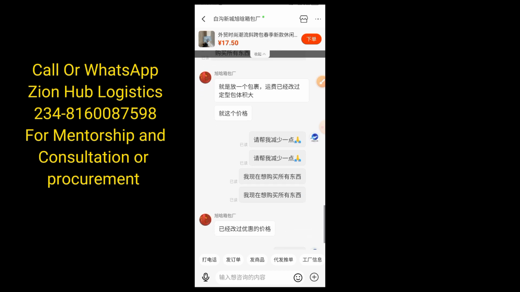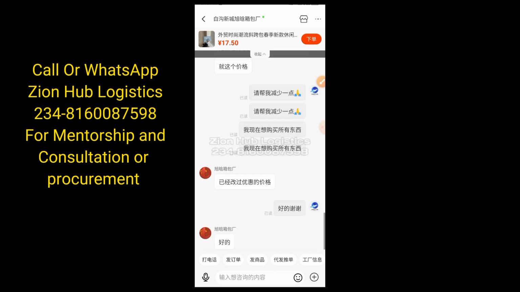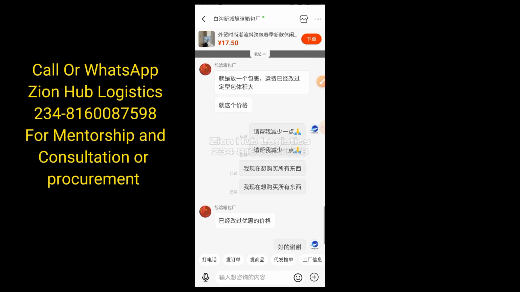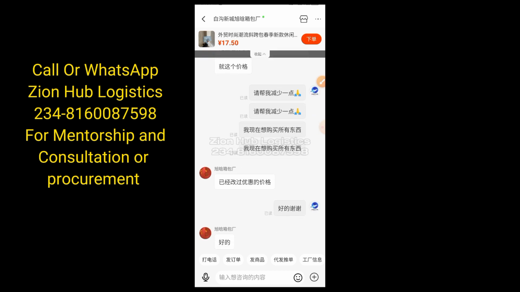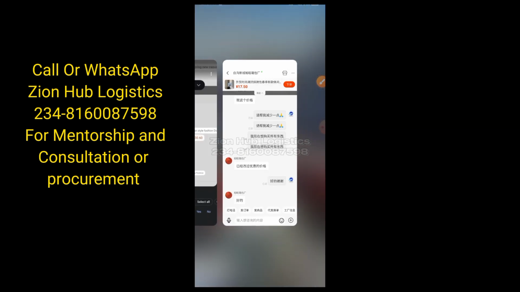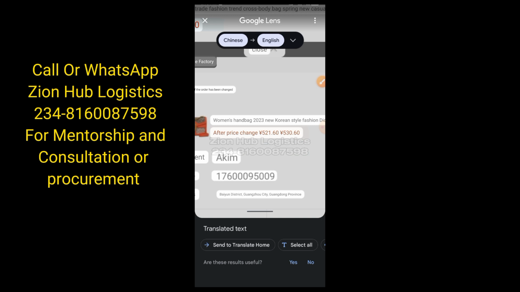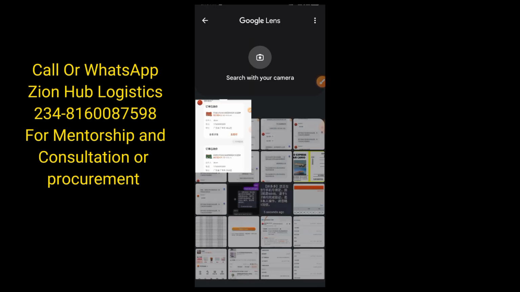So this is what he told me here. He said this is the least he can go. Let me try to translate this. This is the end of the conversation, and after this I'm going to show you how I was able to buy this product directly. So he said that is the lowest price he can go for me. Let me show you by translating this.